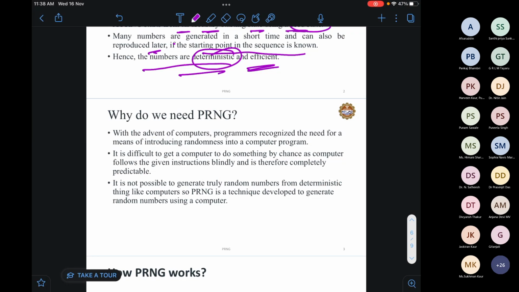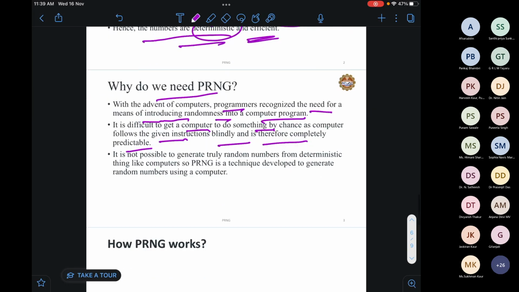This is the second slide: why do we need PRNG? With the advent of computers, programmers recognized the need for a means of introducing randomness into a computer program. It is difficult to get a computer to do something by chance, as a computer follows the given instructions blindly and is therefore completely predictable. It is not possible to generate truly random numbers from deterministic things like computers. So PRNG is a technique developed to generate a random number using a computer.